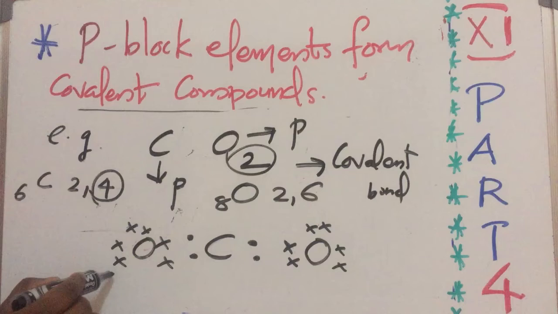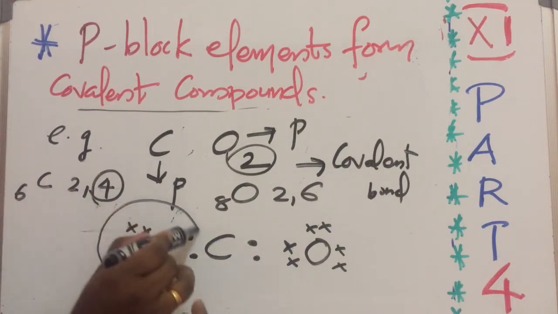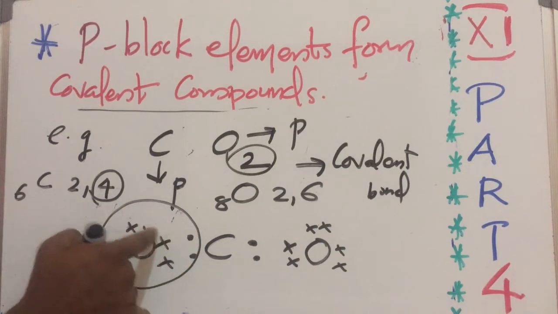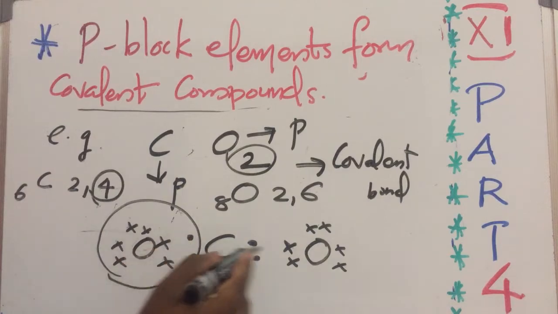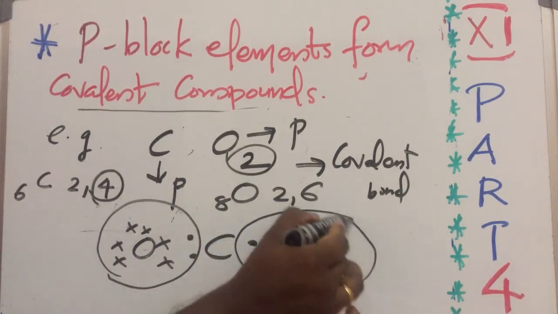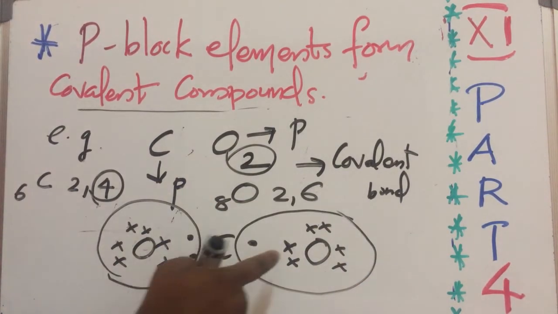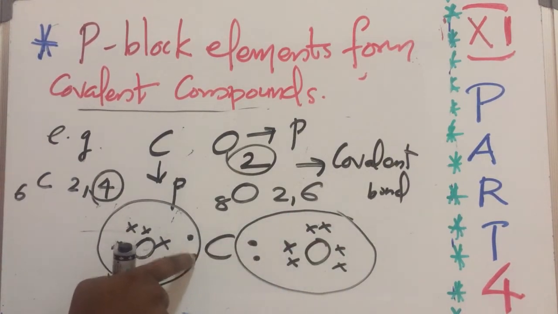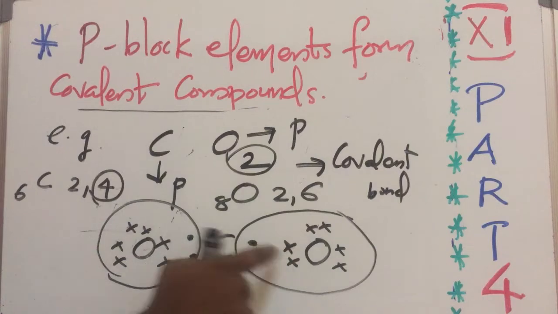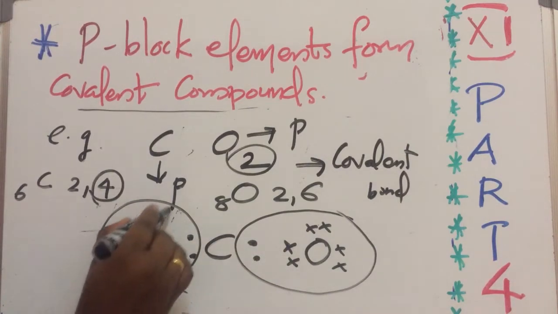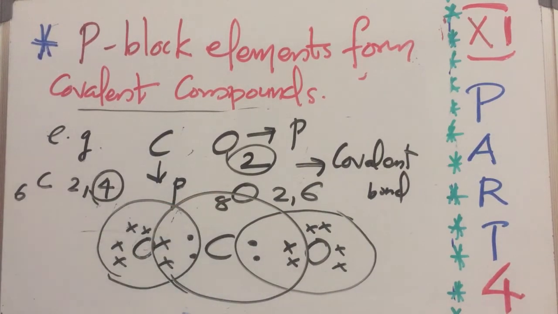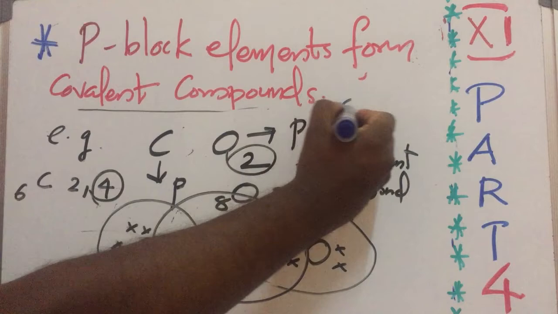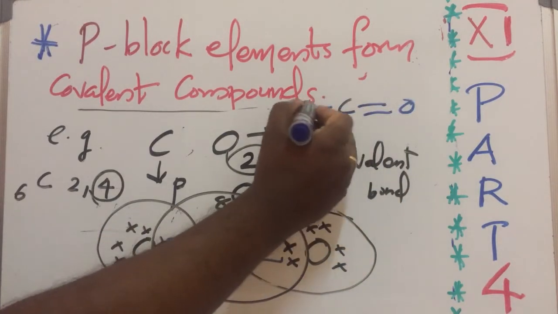For getting stability, the oxygen will attract this electron. Now 1, 2, 3, 4, 5, 6, 7, 8. Oxygen becomes stable. Like this here also, 1, 2, 3, 4, 5, 6, 7, 8. Now carbon, 1, 2, 3, 4, 5, 6, 7, 8. Okay. So this is carbon dioxide, and it forms a double bond. So C double bond O, and C double bond O.